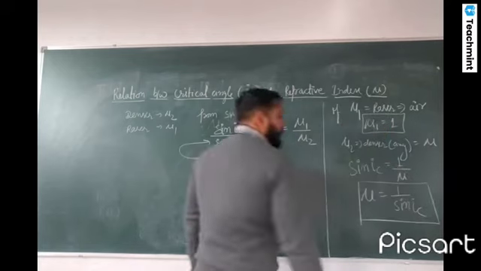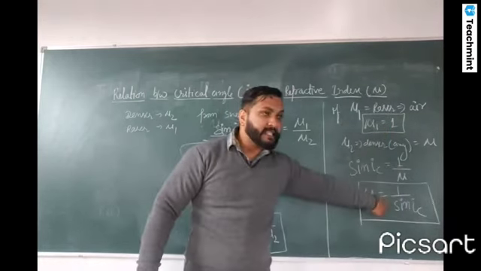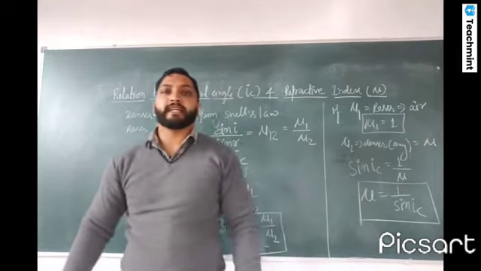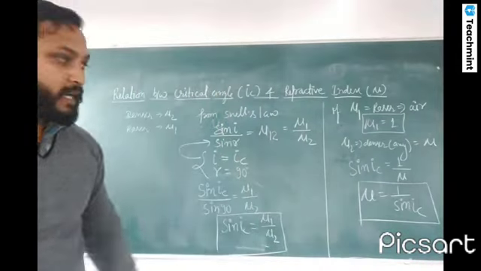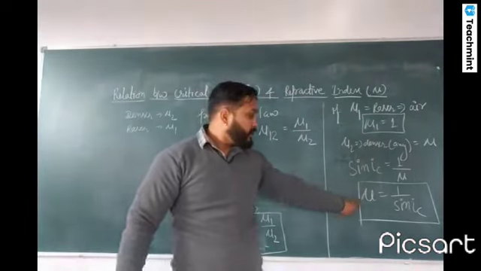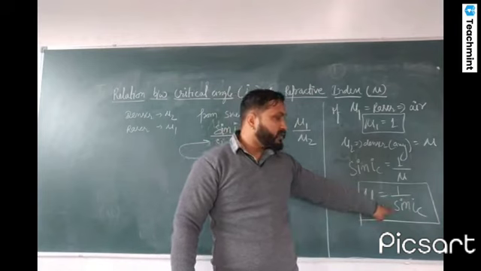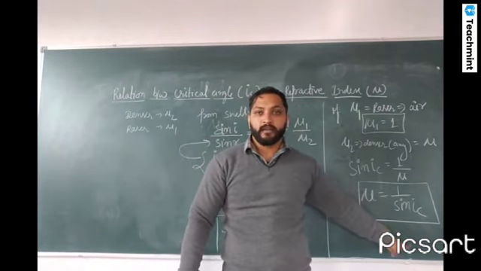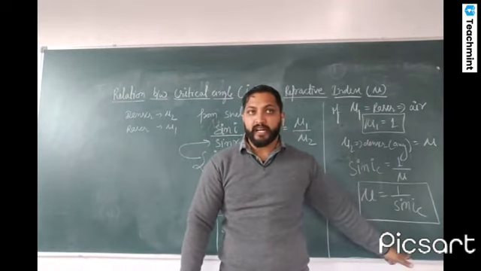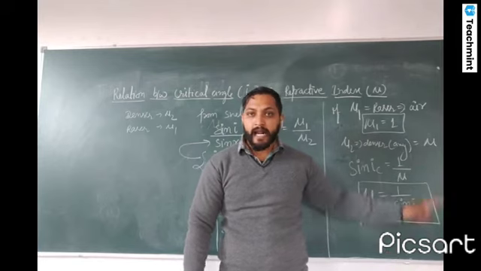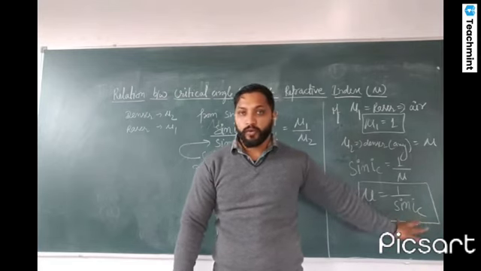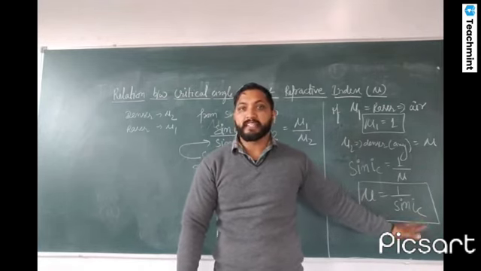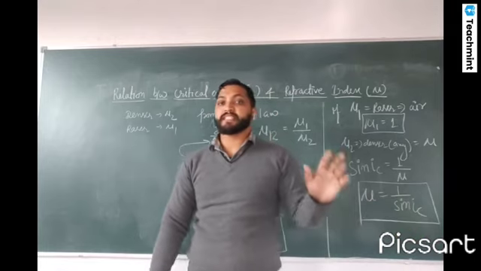Okay. So you can see the refractive index is inversely proportional to the critical angle. For those materials whose refractive index is high, the critical angle is low. And for that medium whose refractive index is low, the value of critical angle is very high.